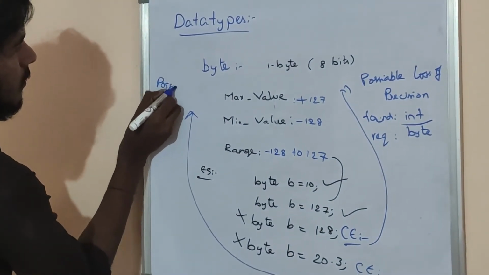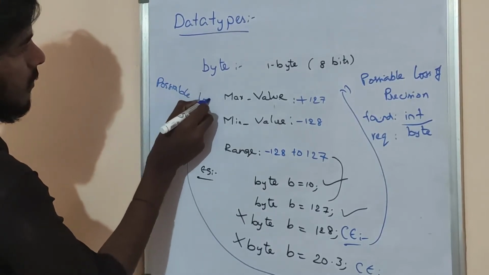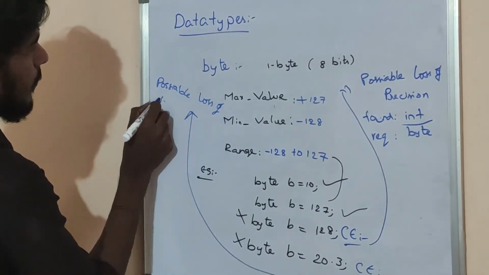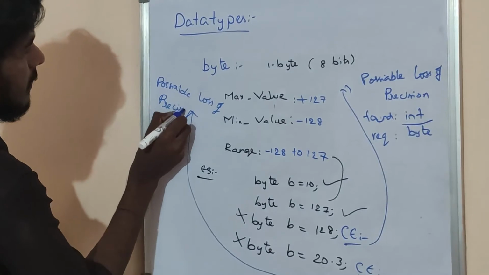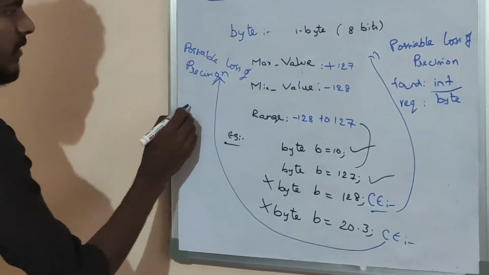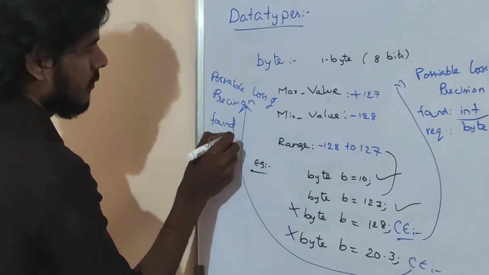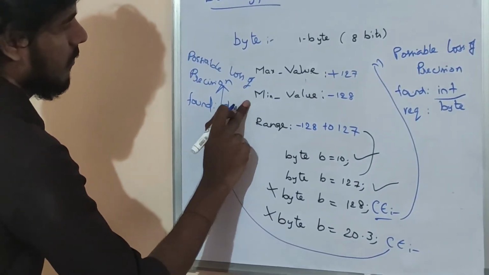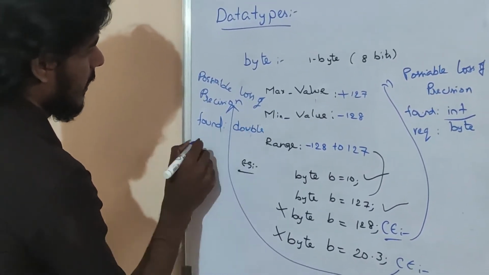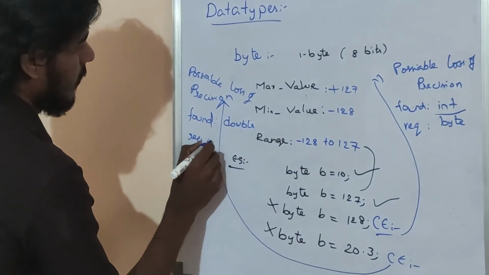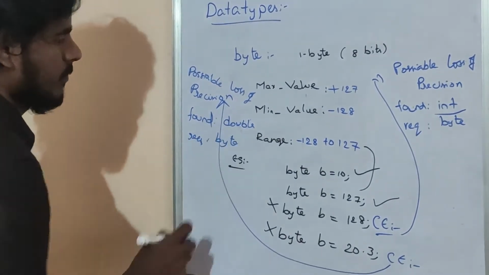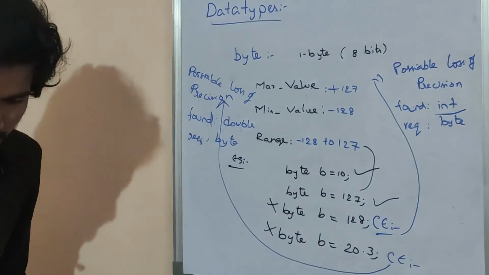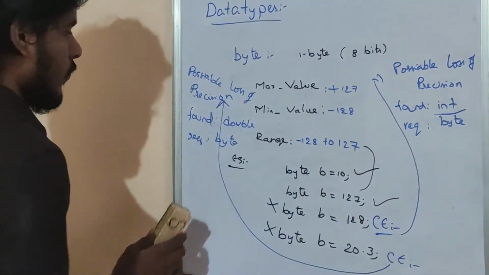Possible loss of precision, found double, required byte.